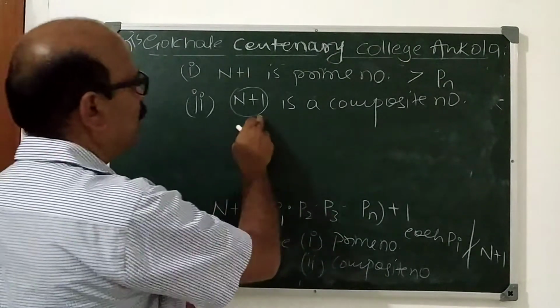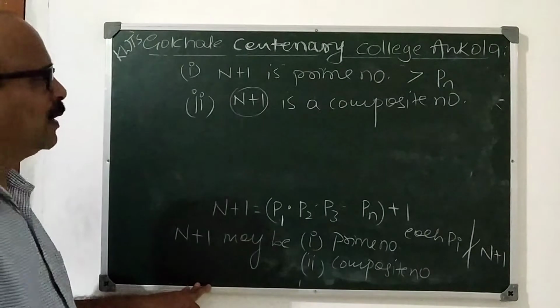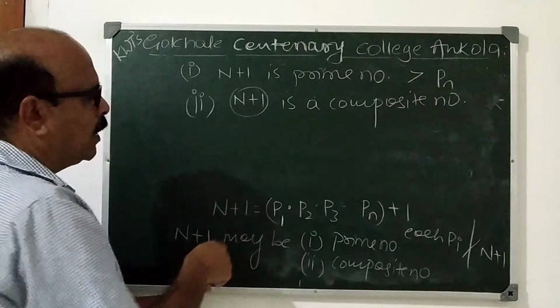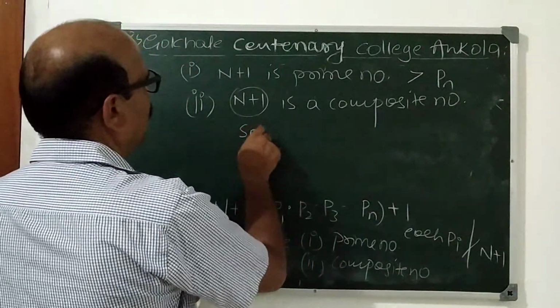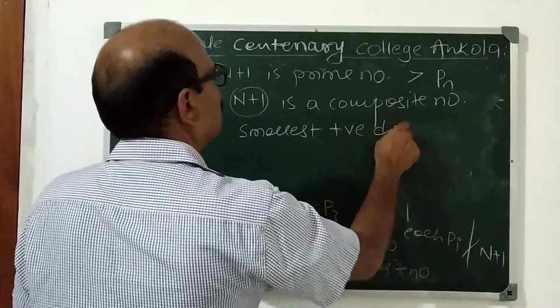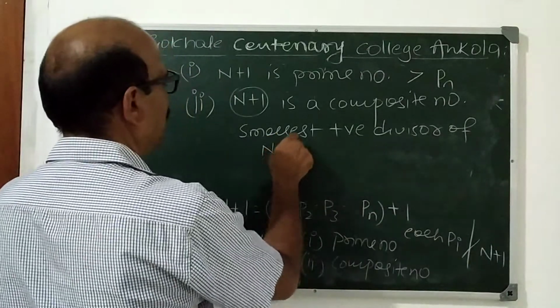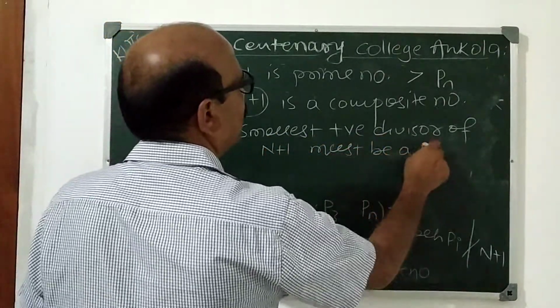Also, the smallest positive divisor of n plus 1 must be a prime number. Now, if n plus 1 is a composite number, then the smallest positive divisor of n plus 1 must be a prime number.